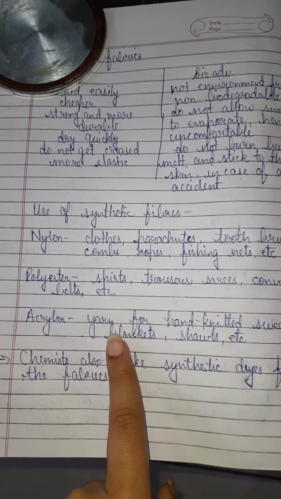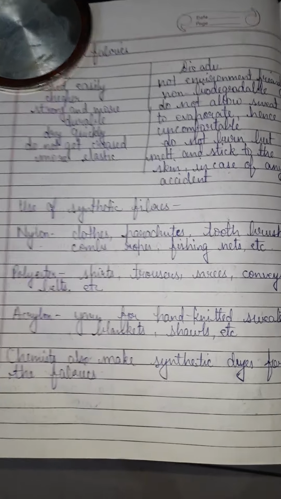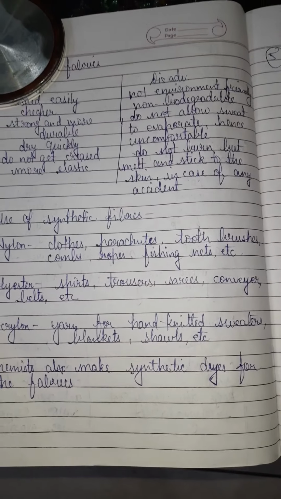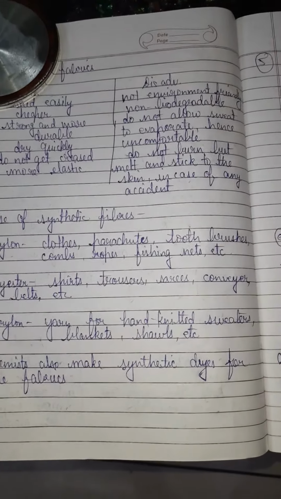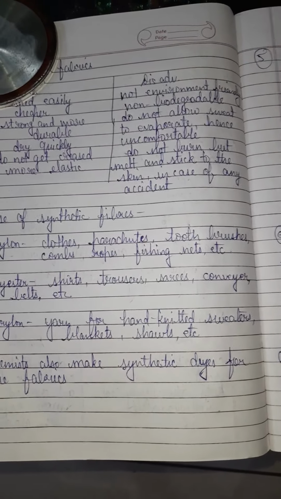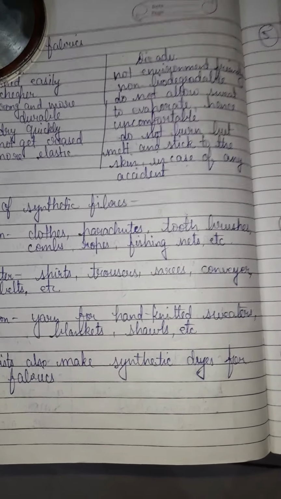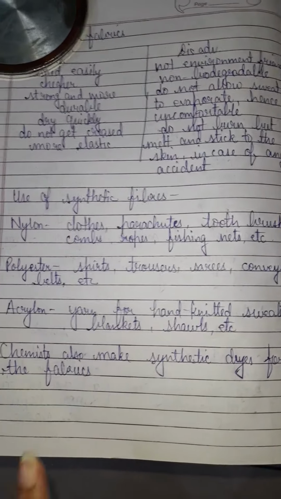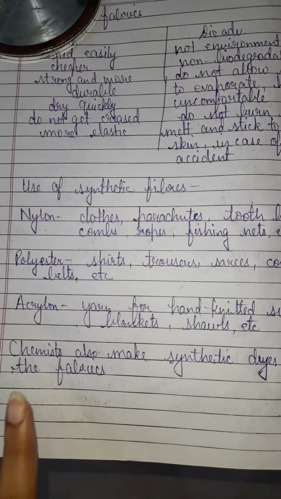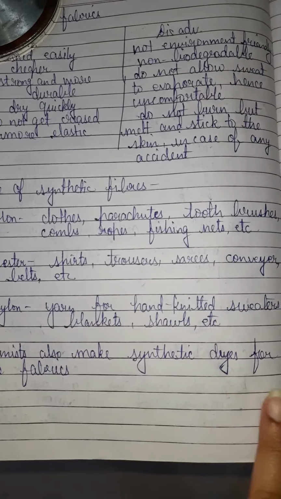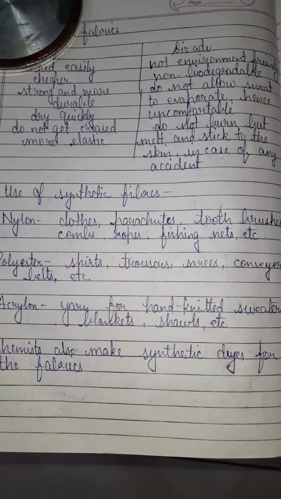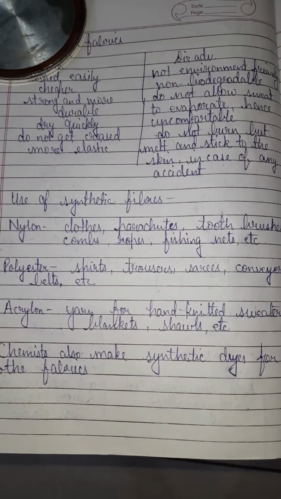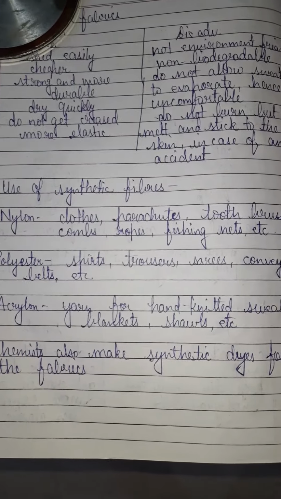Acrylon is like an artificial wool. So sweaters, blankets and shawls are made of it. It is lighter than wool. The clothes or blankets made of acrylon are thinner, softer, warmer and easier to maintain. The chemists also make synthetic dyes for the fabrics. The colors which we have on the fabrics are all synthetic dyes made in laboratories.